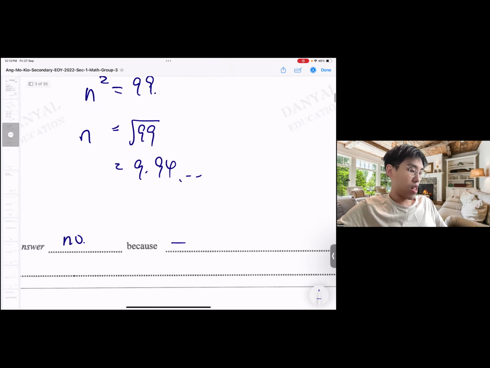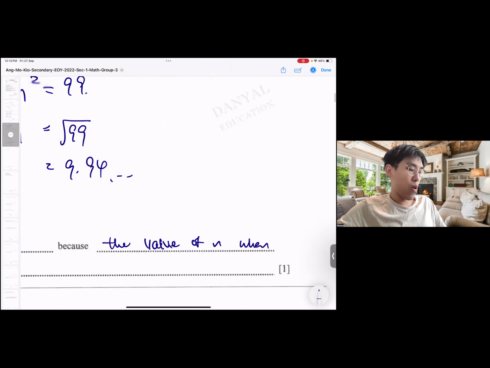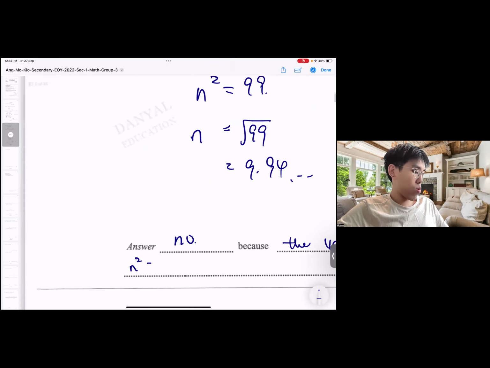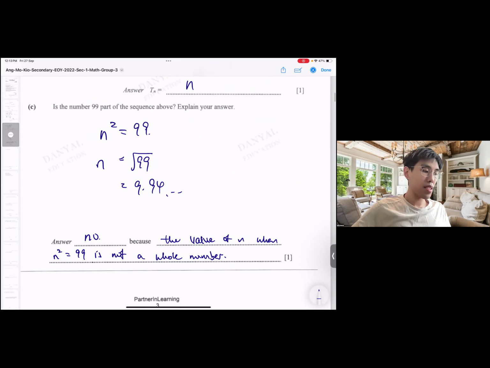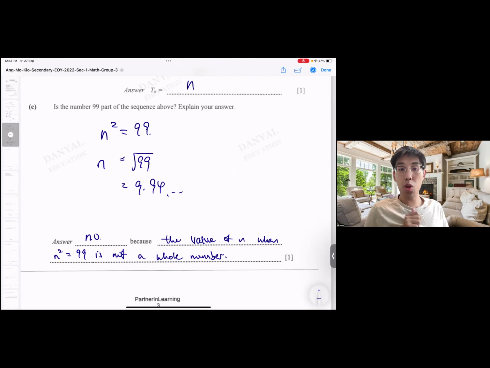No, because... so how do you write this in explanations? The value of n when n squared equals 99 is not a whole number. That's the idea. So what are the key things? Number one, you must show that you are substituting n squared equals 99. And you also must show that the end result, the value of n, is not a whole number. Therefore, 99 is not in the sequence. That's all. Okay?